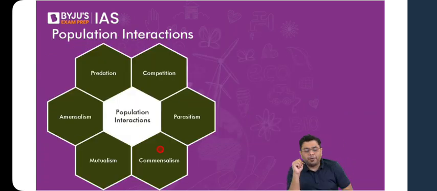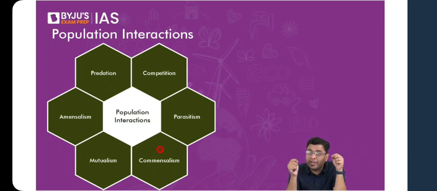Now we come to the portion of population interaction. What is the meaning of this, and what are the types of population interactions? Basically, in any particular region, let's suppose you have two different species in existence, a deer and a tiger. When these species exist in the same region, they will have a unique set of responses towards each other. Either one will consume the other, or both of them will help each other out, or both will exist without impacting each other. That is what is referred to as population interaction.